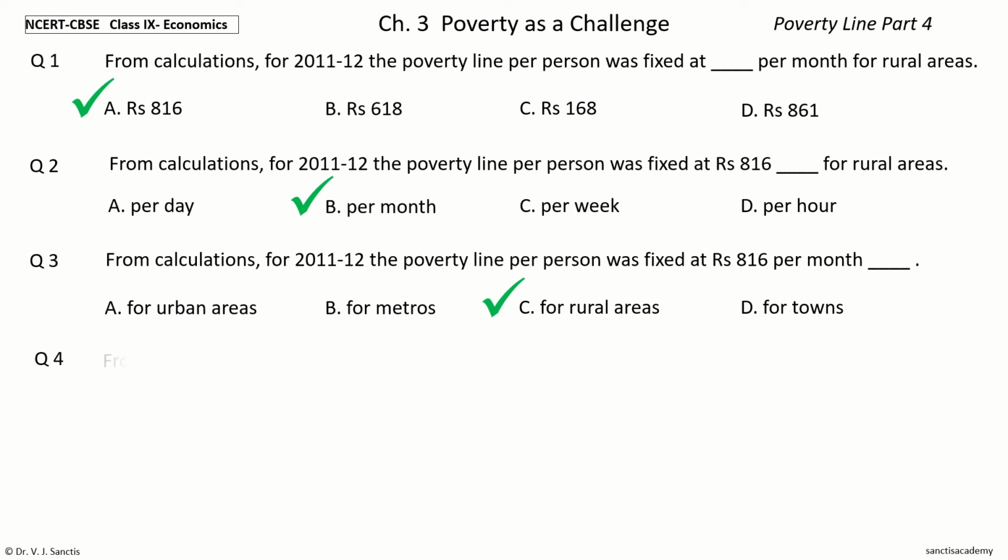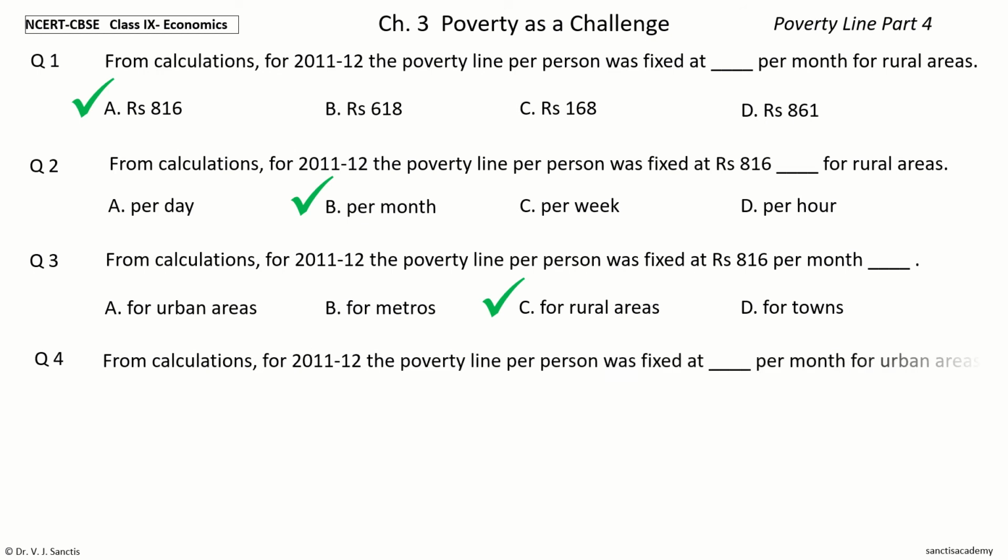Question 4. From calculations for 2011-12, the poverty line per person was fixed at dash per month for urban areas. The options are rupees 4,000, rupees 3,000, rupees 2,000, rupees 1,000.